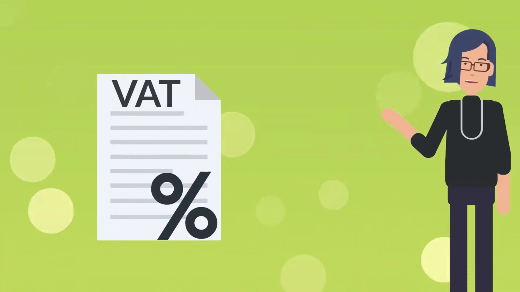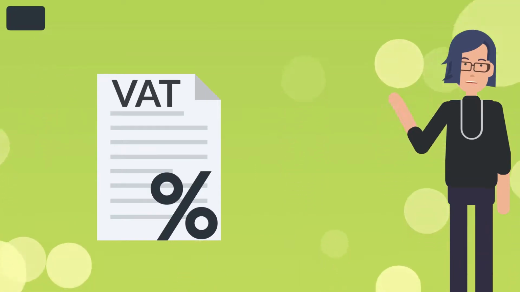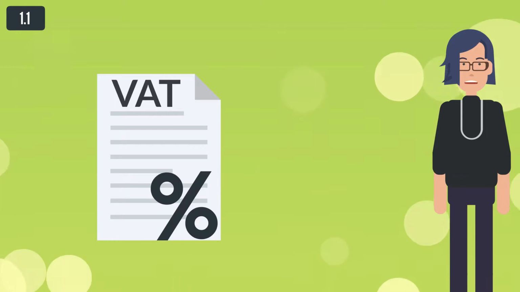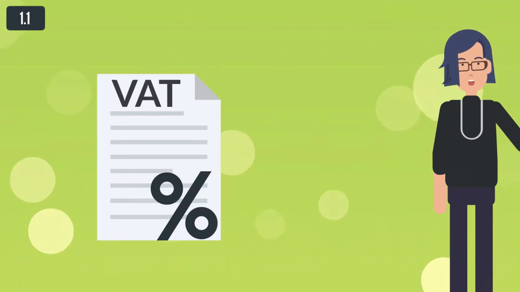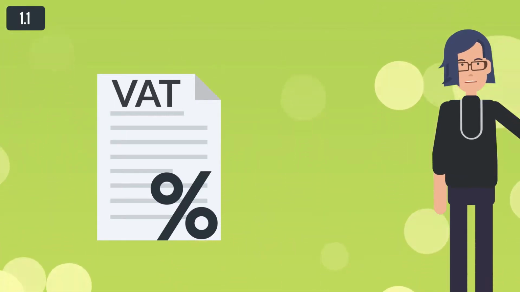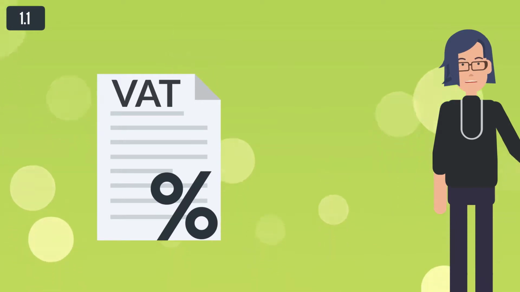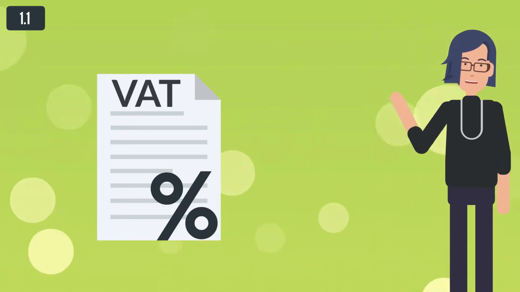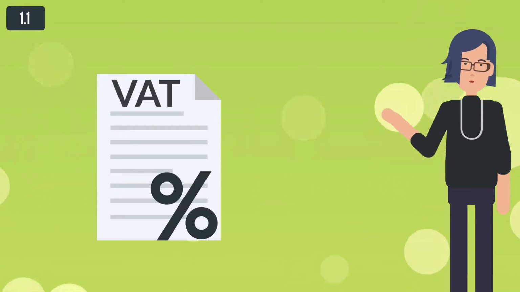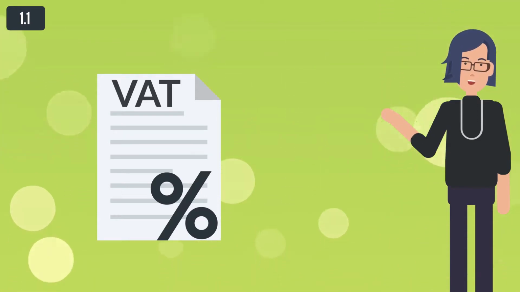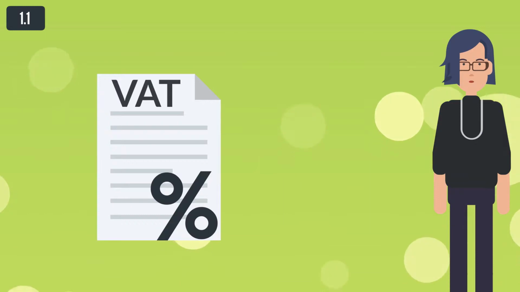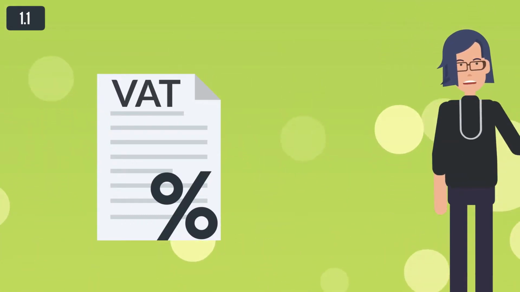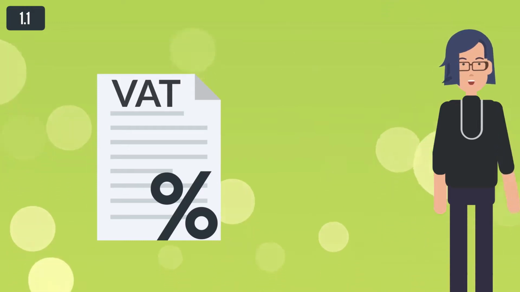VAT basically is a percentage of the selling price of goods or services that is added to that selling price. Therefore, customers usually pay to the supplier the selling price he is charging them plus the additional percentage of the selling price being VAT. So the VAT burden is borne by the final consumers, and not by the selling company. In other words, VAT is an indirect tax. The selling company will collect this received VAT and will transfer it to the VAT authorities.